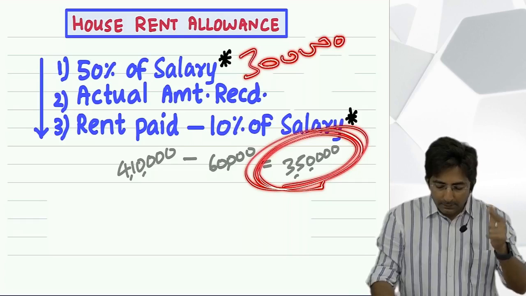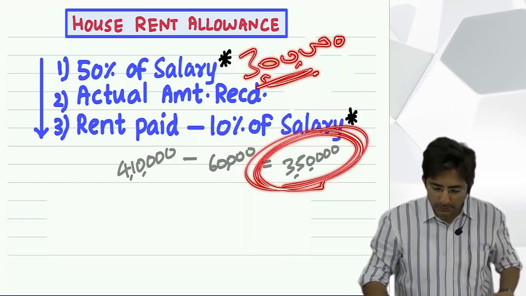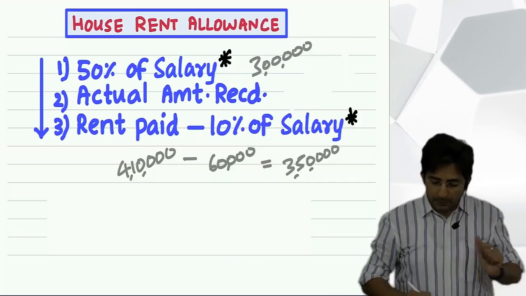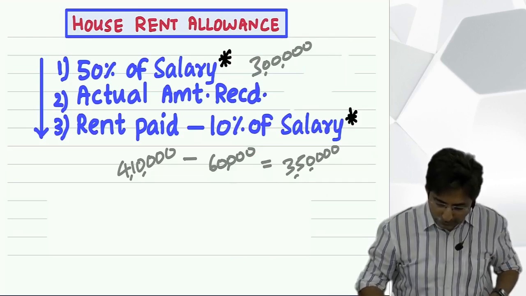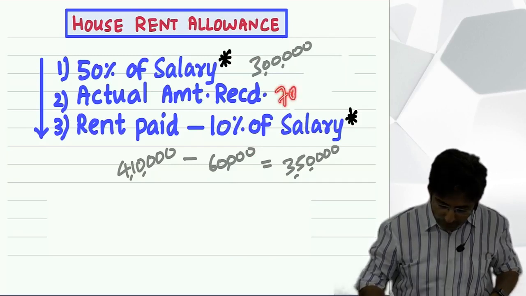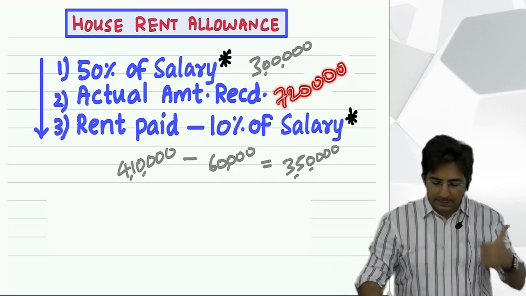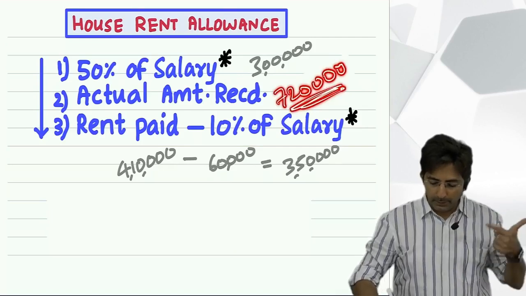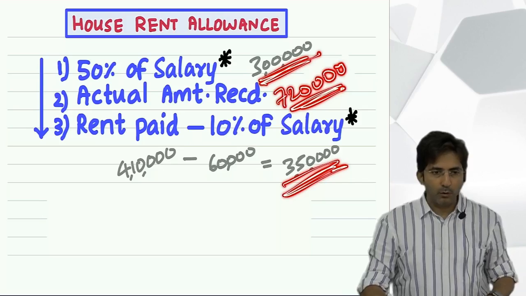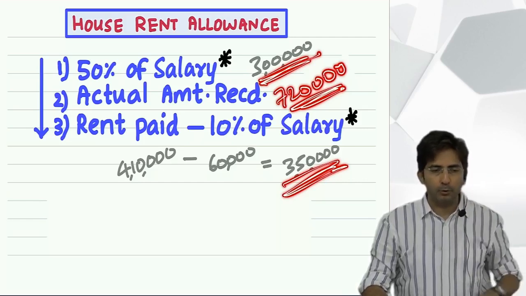50% of salary. Salary, in our example, is 6 lakhs. This depends on question to question. See, so this is the government's maximum budget. Now tell me, what if this employee has actually received 7 lakhs 20,000? Assume he has received 7 lakh 20. His burden is 3 lakh 50 and this limit is 3 lakhs. So how will you present this in the statement? How will you show it?